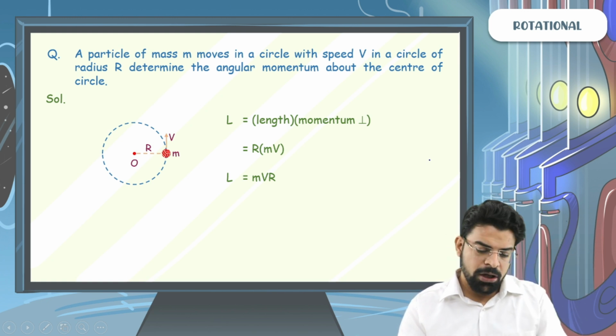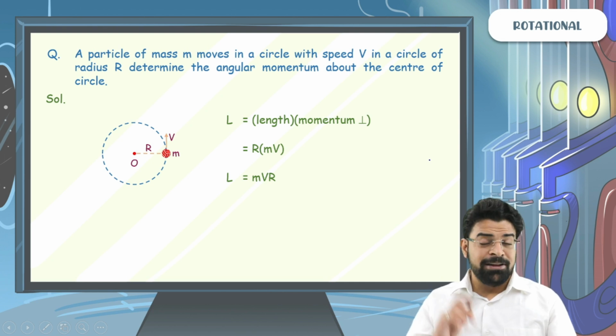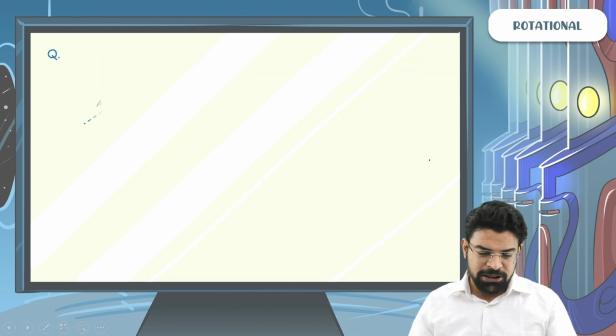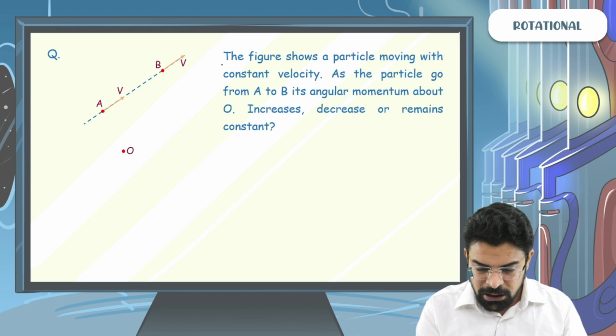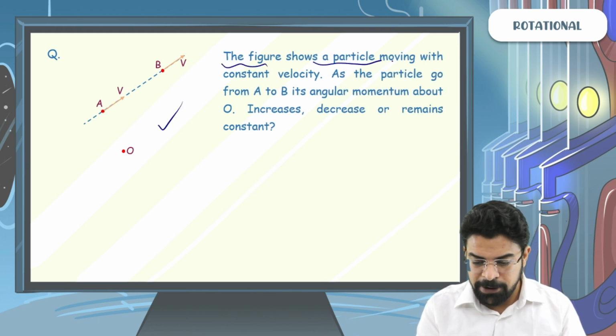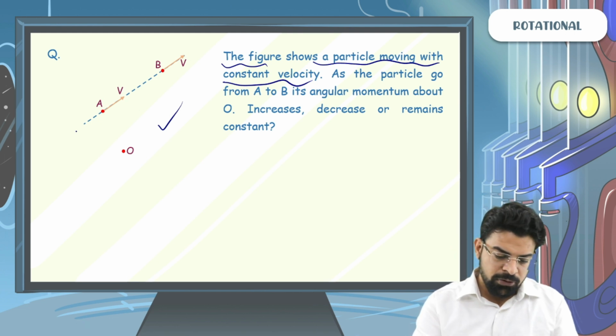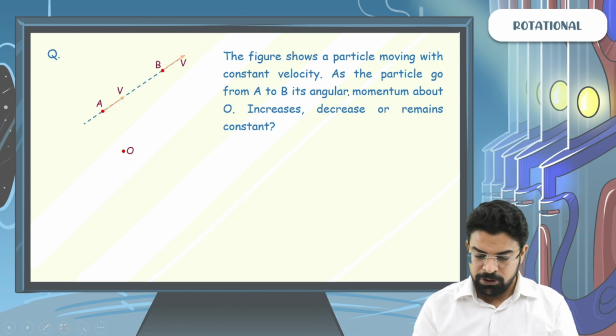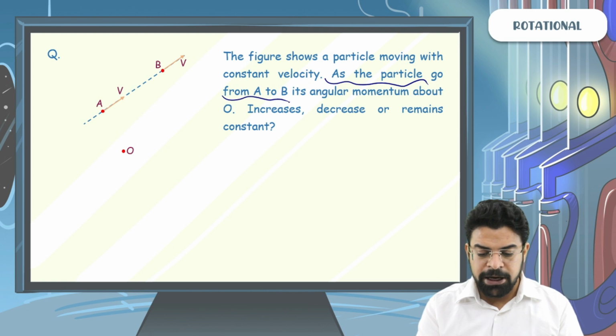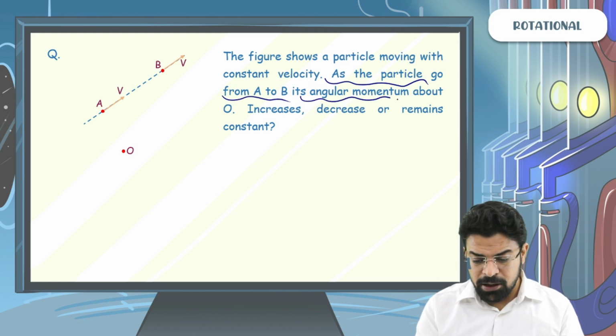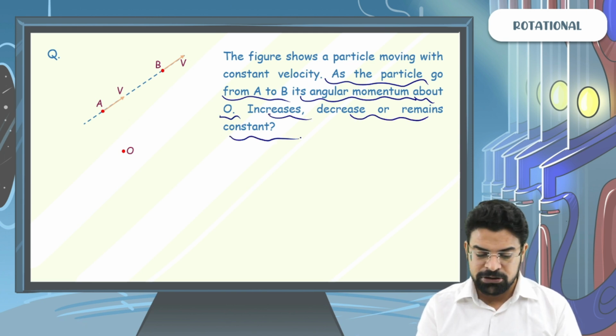Okay? Let's move on to the next example, and this one is really important. The question is, the figure shows a particle moving with a constant velocity. It goes with a constant velocity from A to B. As the particle goes from A to B, its angular momentum about O: does it increase, decrease, or remain constant?